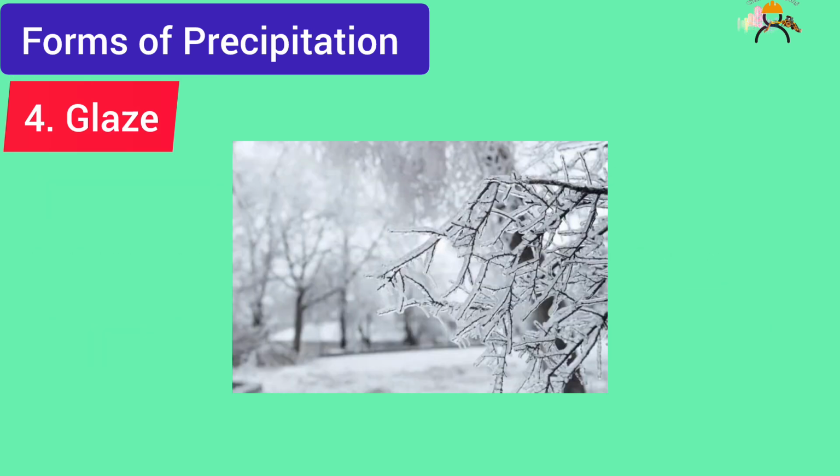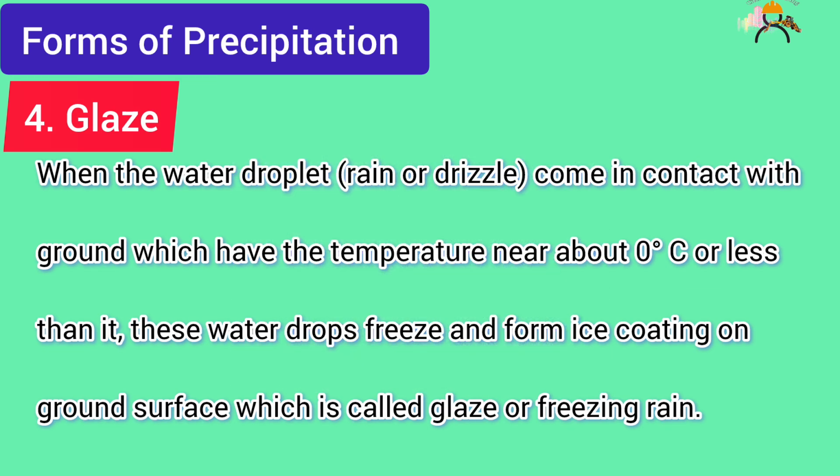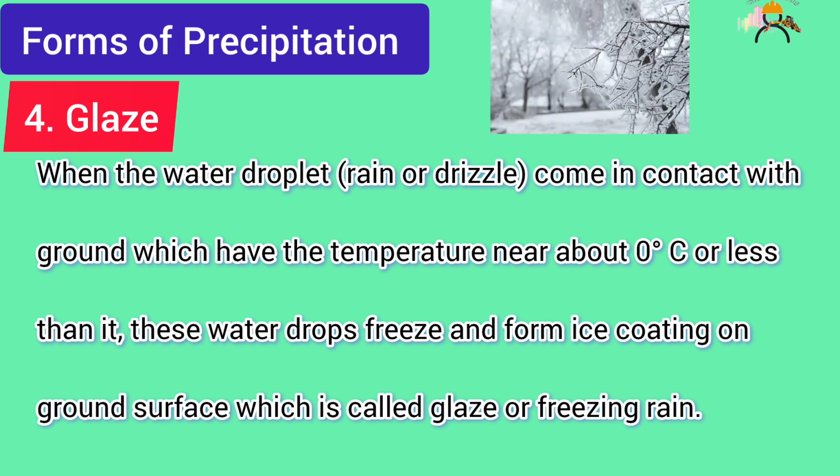4. Glaze. When water droplets, rain or drizzle, come in contact with ground which has a temperature near about 0 degrees Celsius or less, these water drops freeze and form an ice coating on the ground surface, which is called glaze or freezing rain.